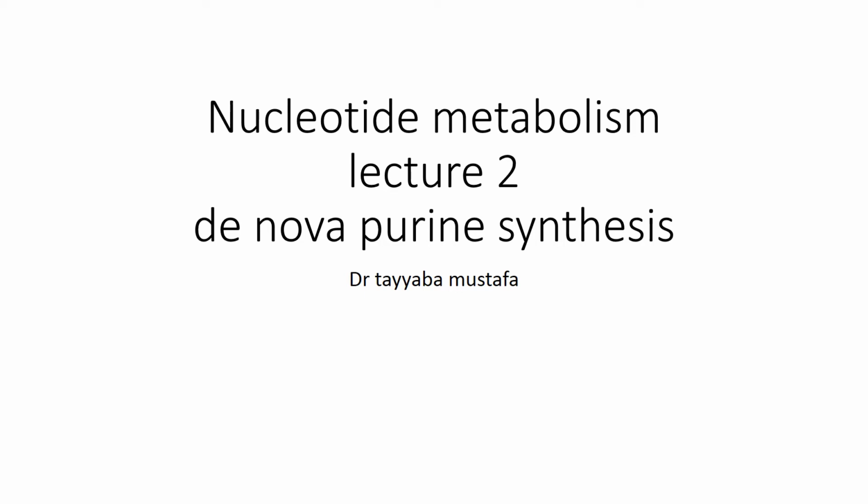Today we are going to start our second lecture on nucleotide metabolism, and this lecture is mainly on de novo purine synthesis. In the previous lecture you learned about the importance and digestion of nucleotides.